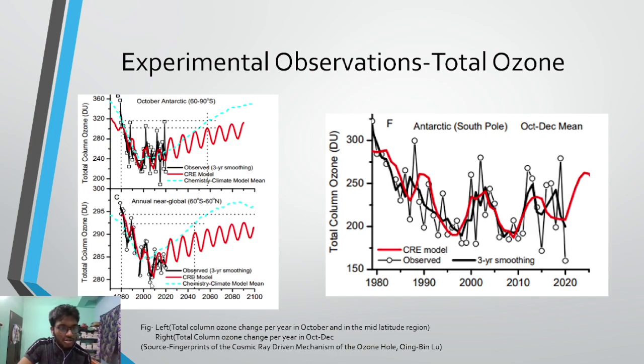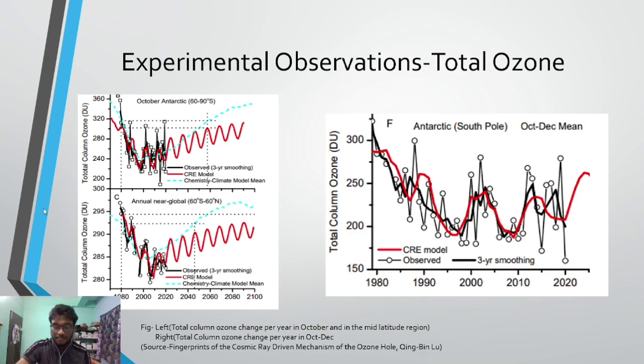The ozone concentration continued to reduce till 2005 according to the CRE model, and then continued to increase. The observed 3-year smoothing was the same. However, the chemistry climate model could not fit well because it could only fit up to around 2003 or 4, and then it again increased.